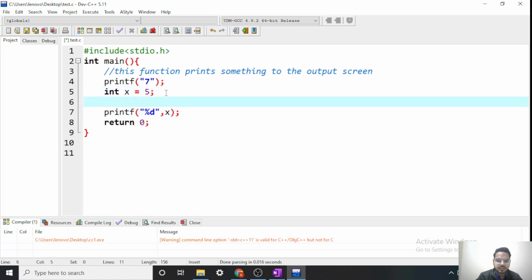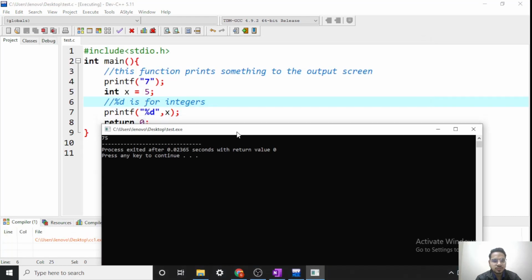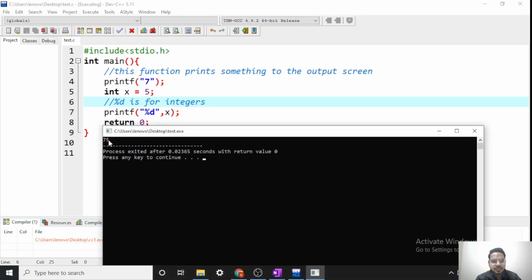Let's make a comment here: %d is for integers, so that we remember. Now when we execute this, the value of x will be printed. So as you can see, first we are printing 7, then 5 gets printed. What is 5? The value of x.